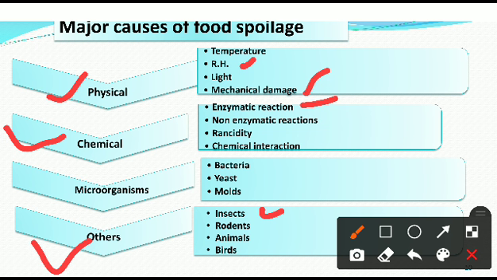Another is indirect damage. In that, insects can assist in the scattering of molds, that is fungi, and microorganisms, including harmful germs and bacteria.